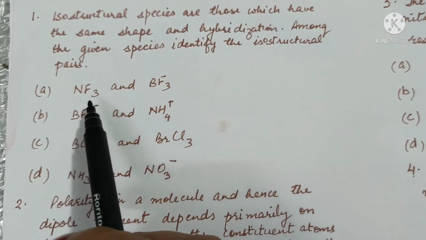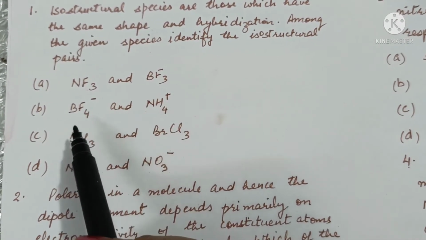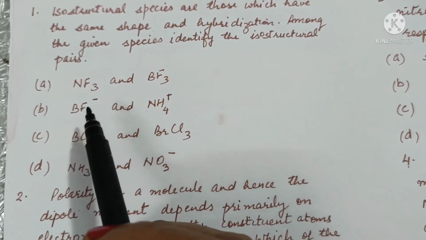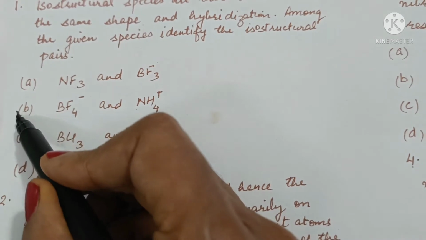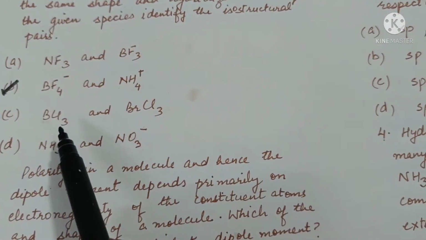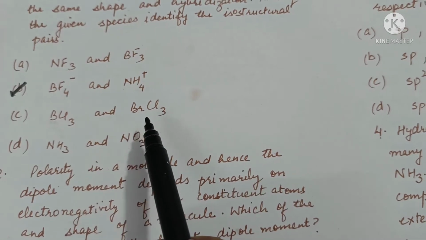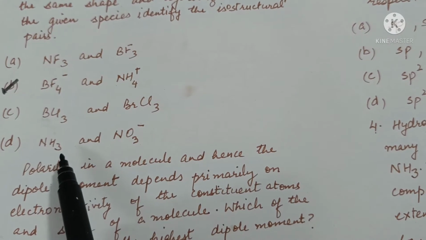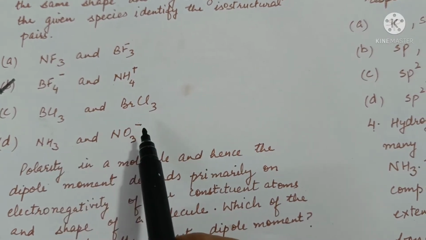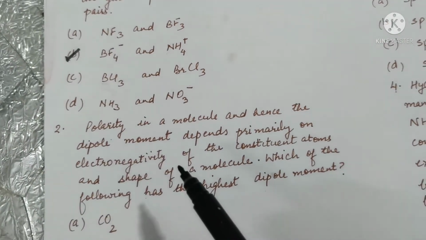NF3 is pyramidal, whereas BF3 is triangular planar, not isostructural. BF4 negative is tetrahedral, NH4 positive is also tetrahedral. These are isostructural. BCl3 is triangular planar, whereas BrCl3 is pyramidal. NH3 is pyramidal and NO3 negative nitrate ion is triangular planar. So option B is the correct answer.